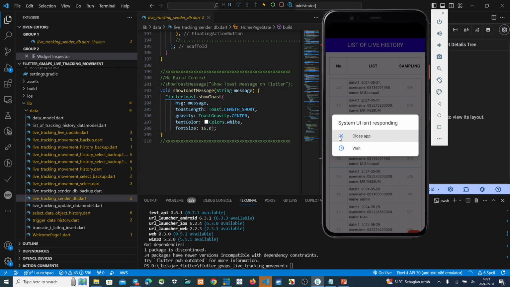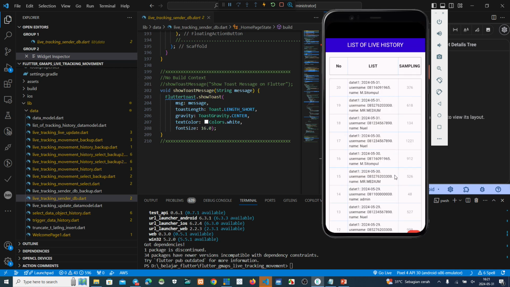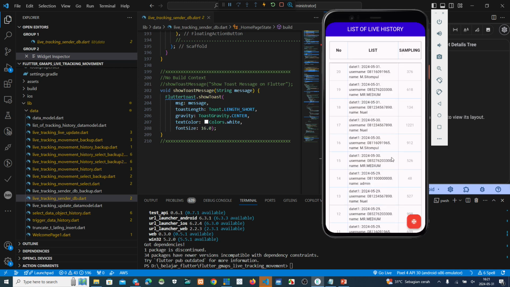Oh, what is that? Maybe you can see this 30. This is the number.